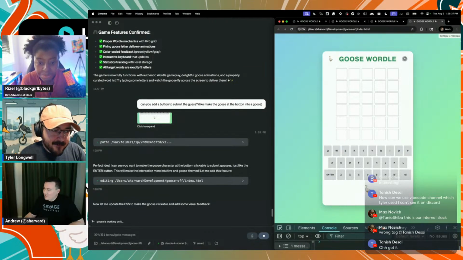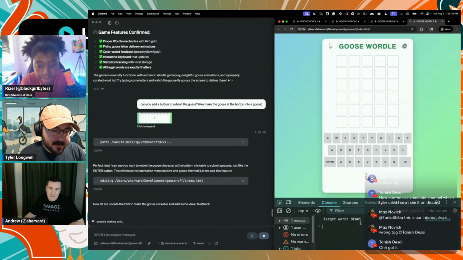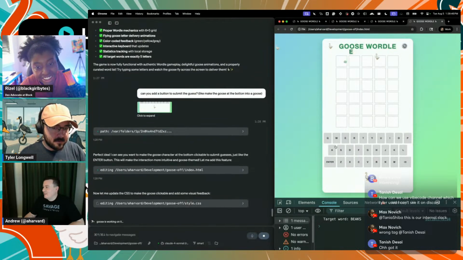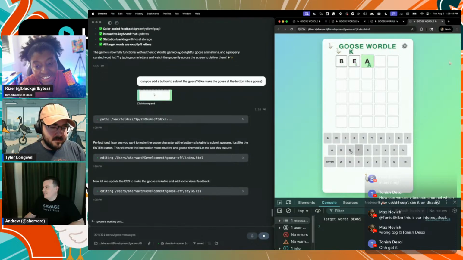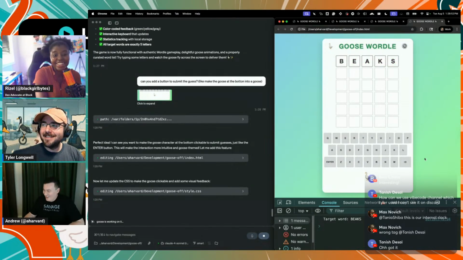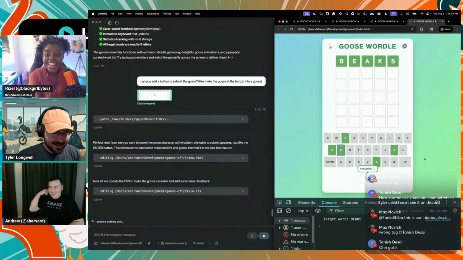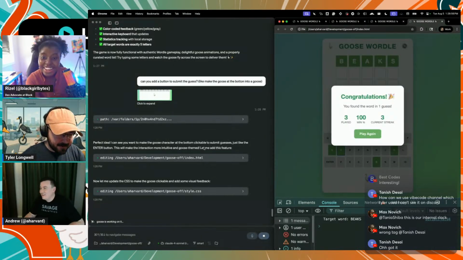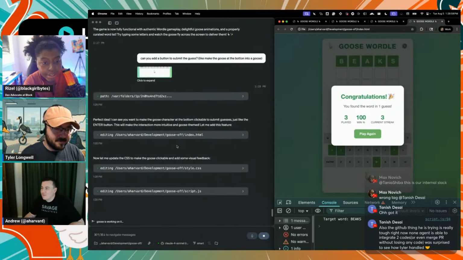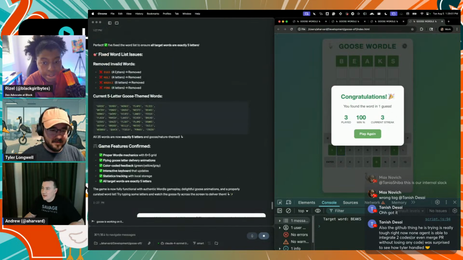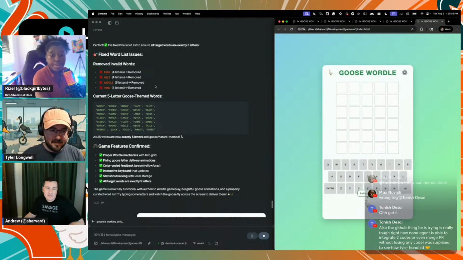So I noticed in the source code that there's a convenient little cheat here. So I can just type this in to see what happens. So B E A, and look at those geese flying, dropping letters. And I hit enter, and then it won. And I noticed though that some of the words were not 5 letters, so I just asked it to correct that. So it found some issues with the content.